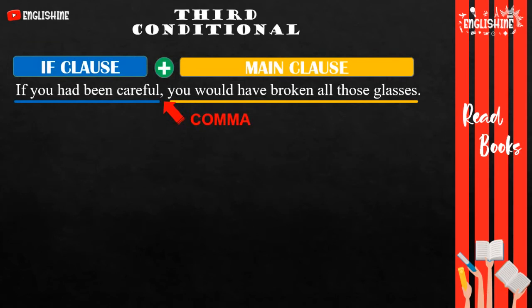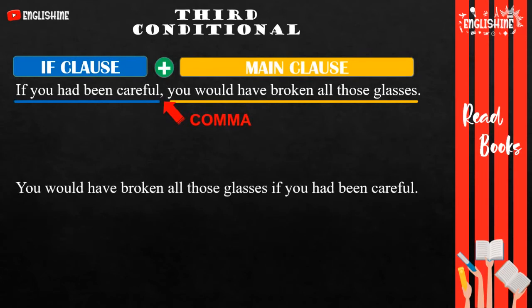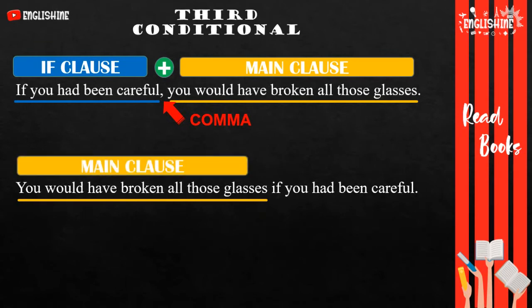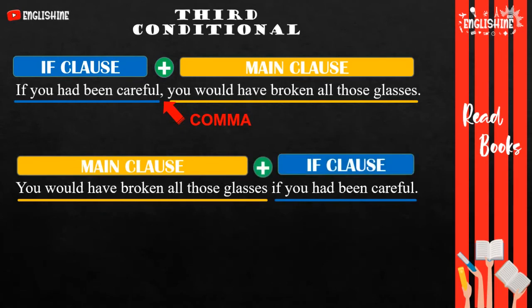This becomes, you would have broken all those glasses if you had been careful. You would have broken all those glasses is the main clause. If you had been careful is the if clause. That sentence is using no comma.